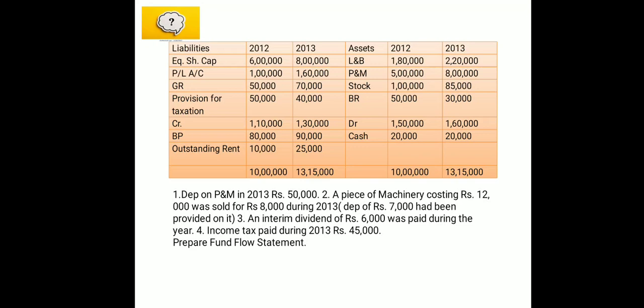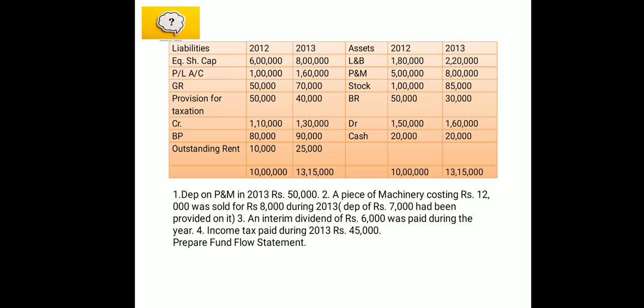That extra we have to assume as the excess purchase of land and building. And whenever we purchase something, we have to make the payment. If we are making the payment, it is going to be an application of fund. Application is nothing but uses, where you are using the fund, and sources is wherever you are getting the fund.